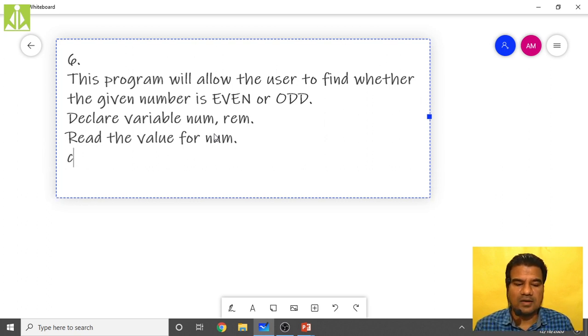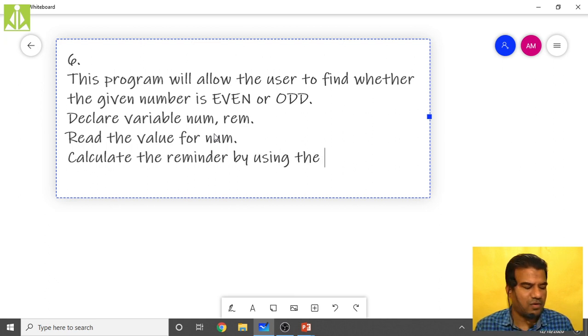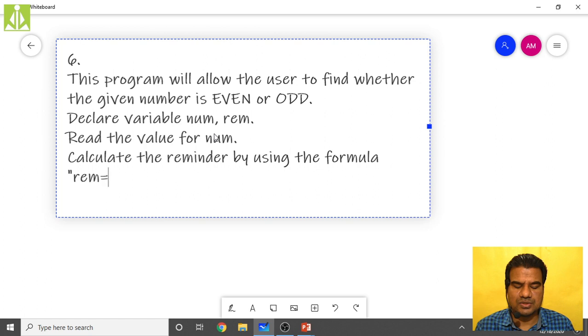Next, calculate the remainder by using the formula: remainder equals to num modulo division 2.